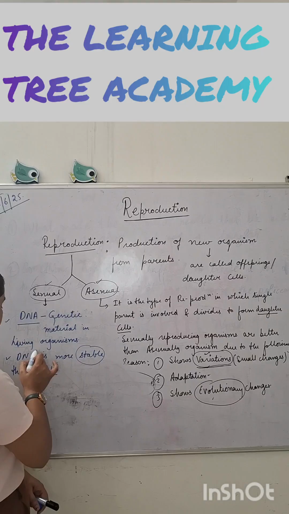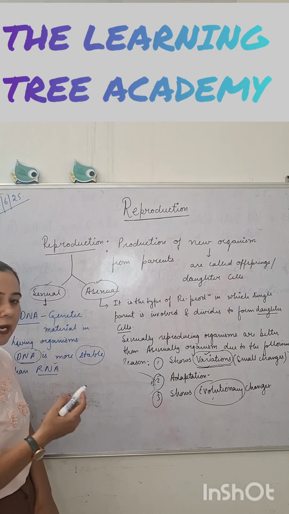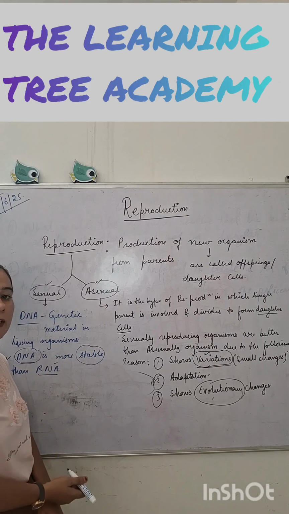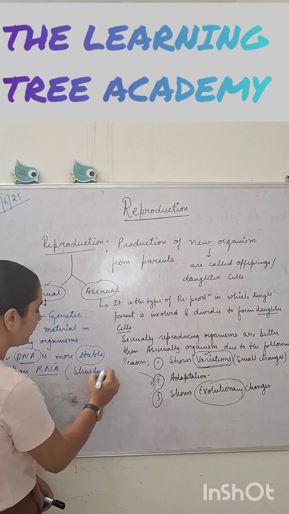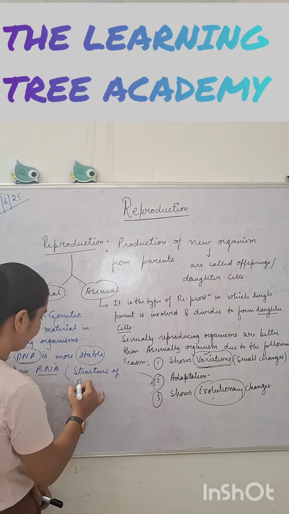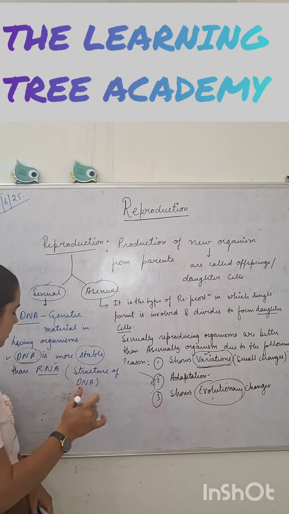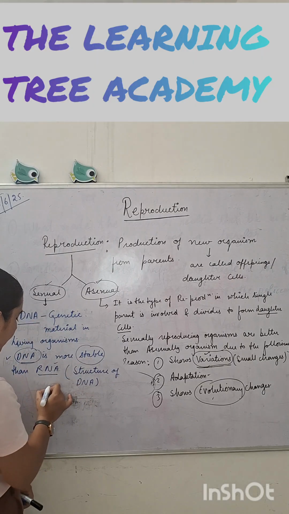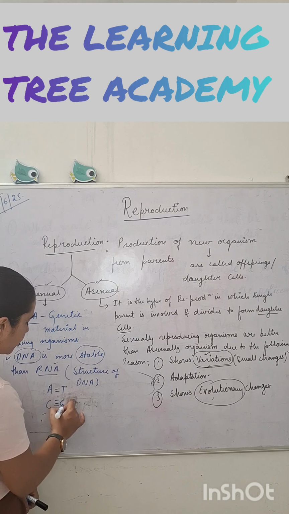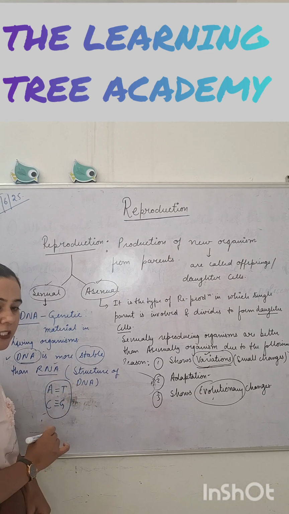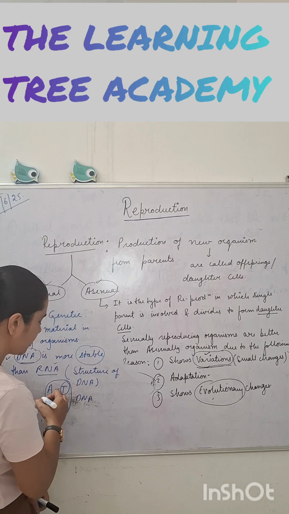Now, why is DNA more stable than RNA? It is its structure. We have base pairs, purines and pyrimidines. Adenine base pairs with thymine, and cytosine base pairs with guanine. These are present in DNA, including thymine.